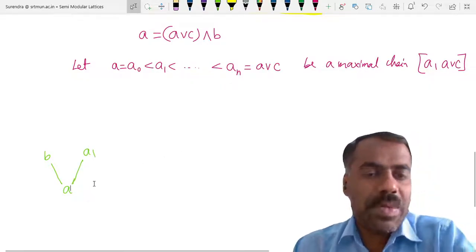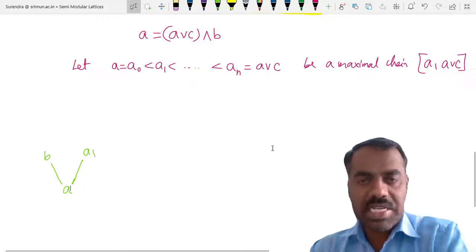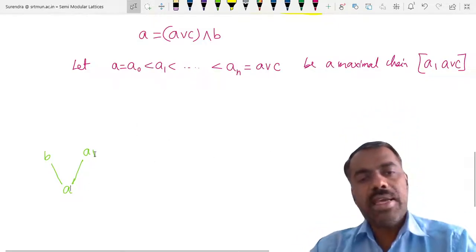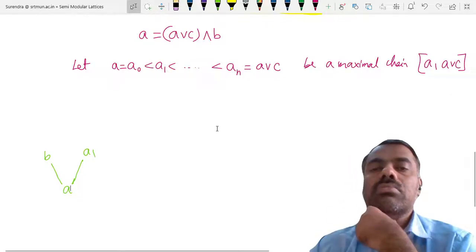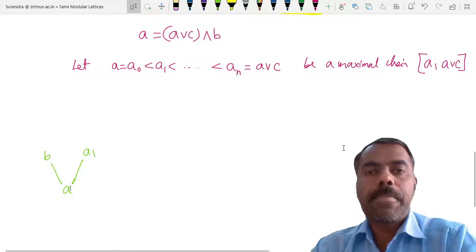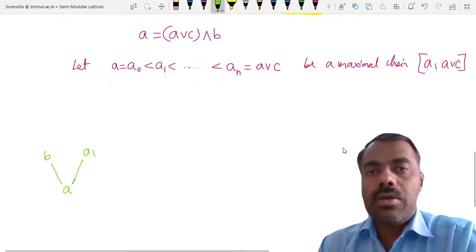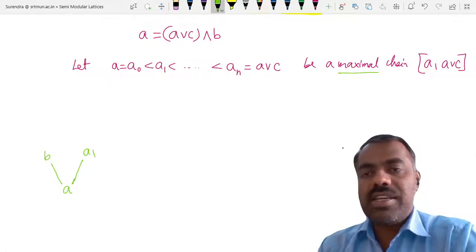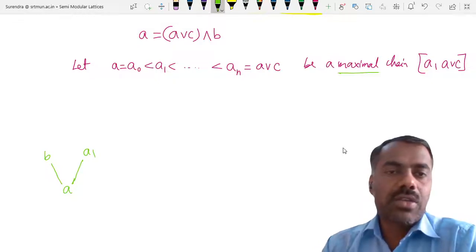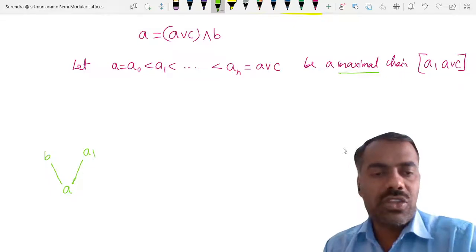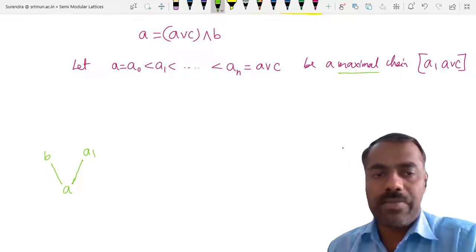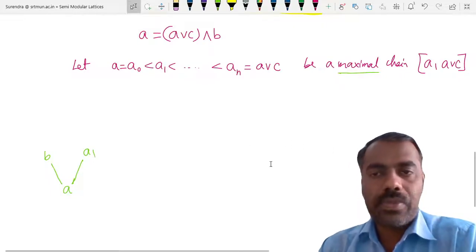Why is there no element between A1 and A? Because it is a maximal chain, you cannot put any element between them. So A1 also covers A. Is this clear?